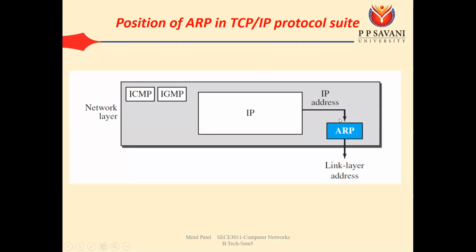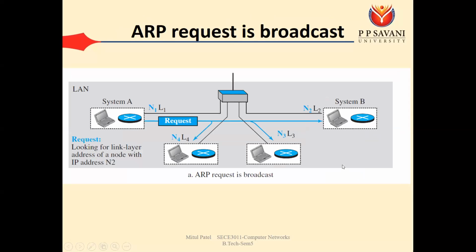So how is ARP going to work? ARP fetches the IP address from the IP protocol, and based on that, it gets the destination MAC address and provides that destination MAC address to the data link layer. Here you can get the idea.